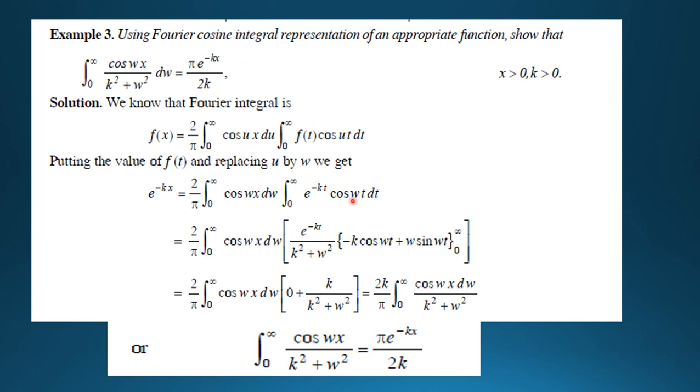Now integrate this by using the standard formula, that is e to the power minus ax into cos bx dx. That means e to the power minus kt by k square plus omega square into (minus k cos omega t plus omega sin omega t), from 0 to infinity limit, and after substituting this limit we find k by k square plus omega square.